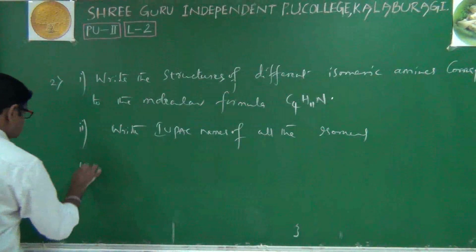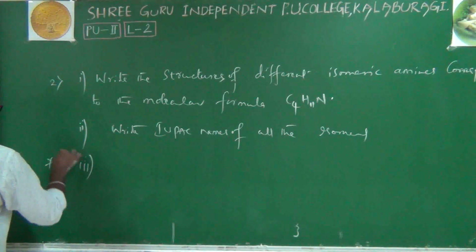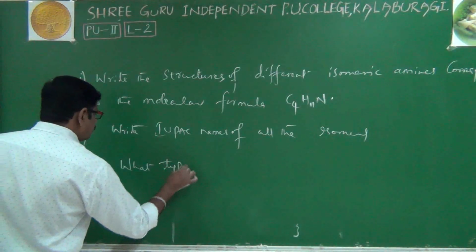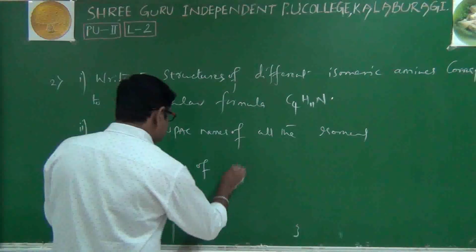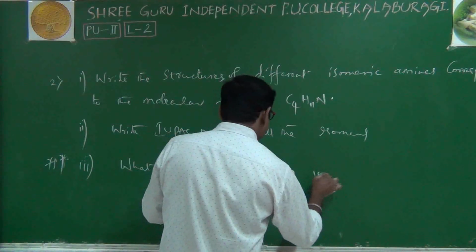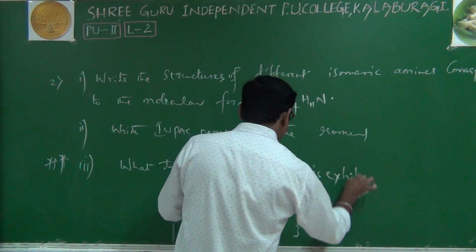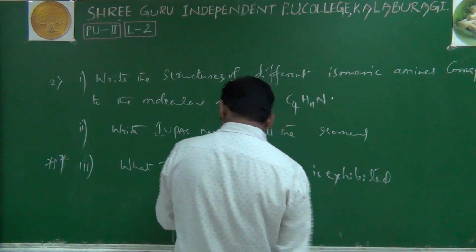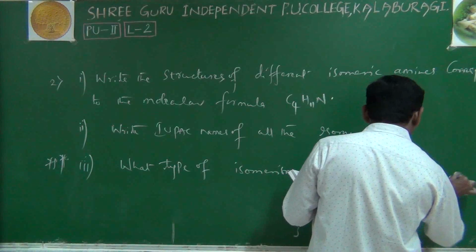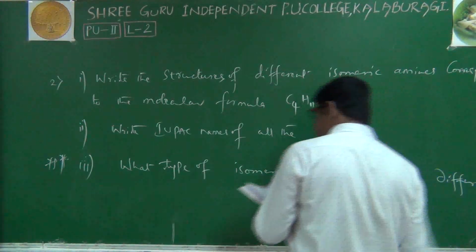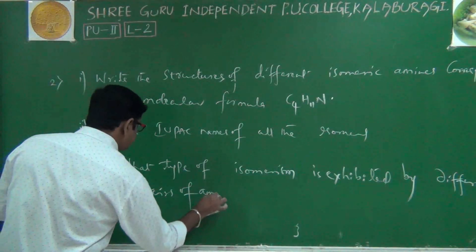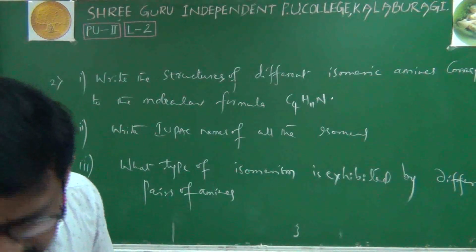In the third question, which is important: what type of isomerism is exhibited by different pairs of amines. This is the question.